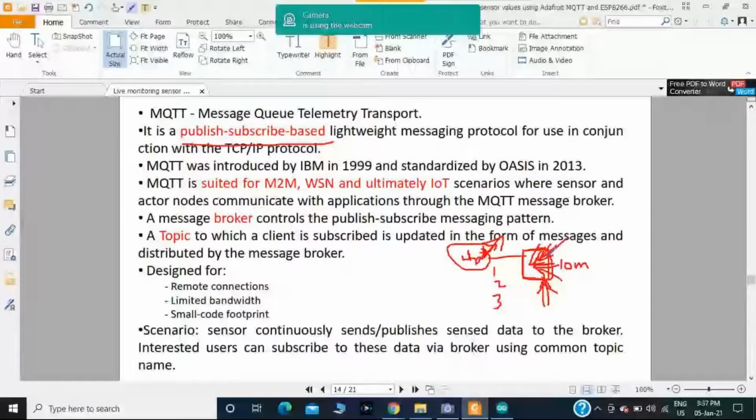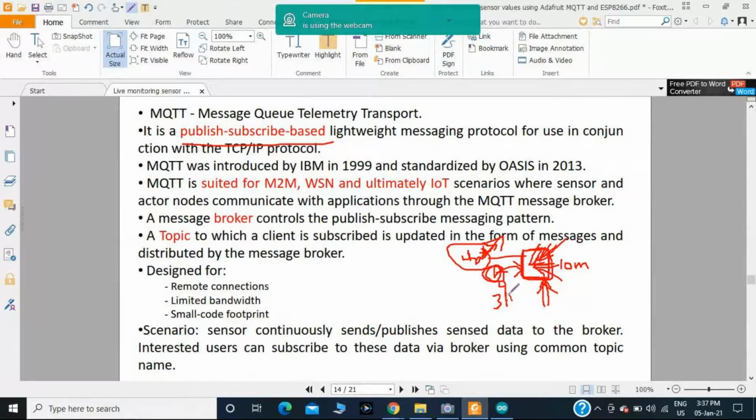In some cases, if I have 3 members within this particular group, member 1 wants to give some information related to VTU, related to a notification, and he will provide the information within that particular group. Member 1 will be considered a publisher. The remaining 2 members will be considered subscribers.